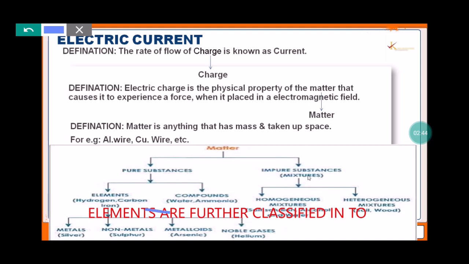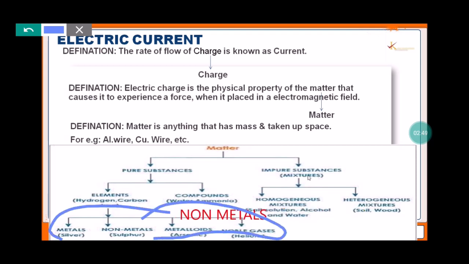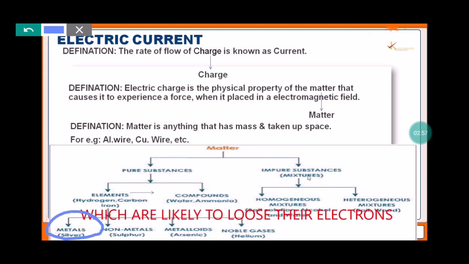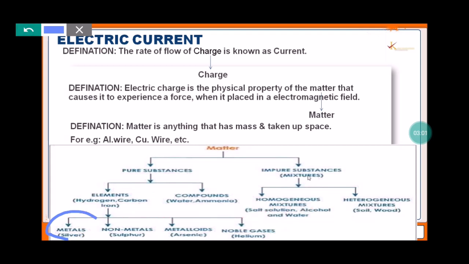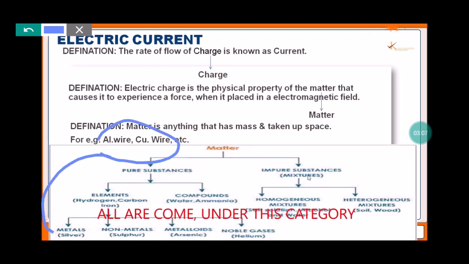Elements are further classified into four categories: metals, non-metals, metalloids, and noble gases. Metals are those elements which are likely to lose their electrons. So, metals are good conductors of electricity. For example, aluminum wire, copper wire, silver, etc. all come under this category.